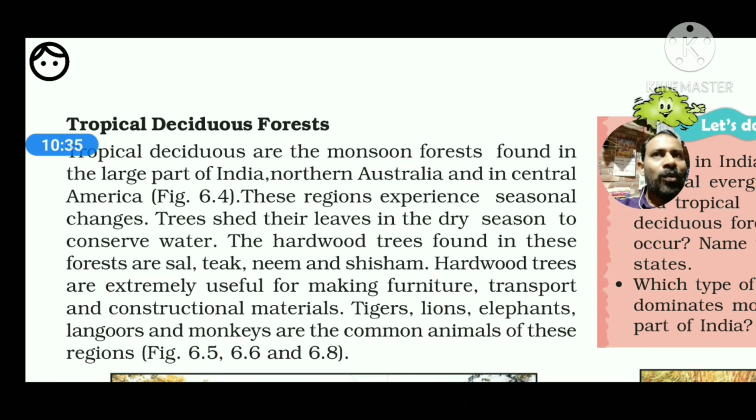Apart from this, we also have differences in the availability of different types of species. Such things you have to remember, because different types of short questions may also be asked from there.